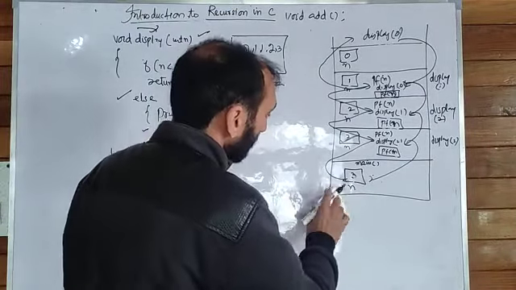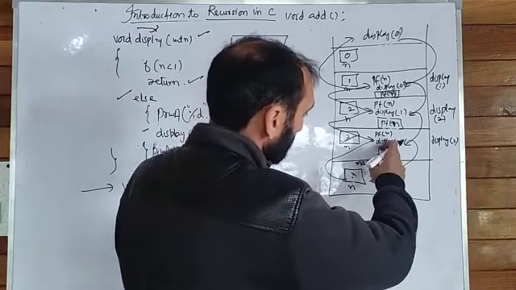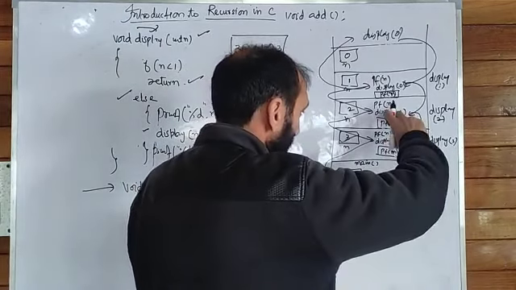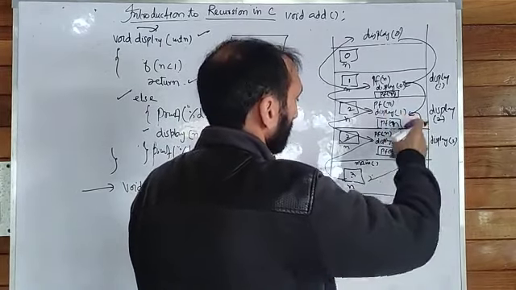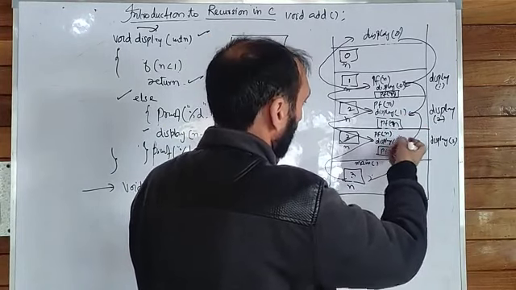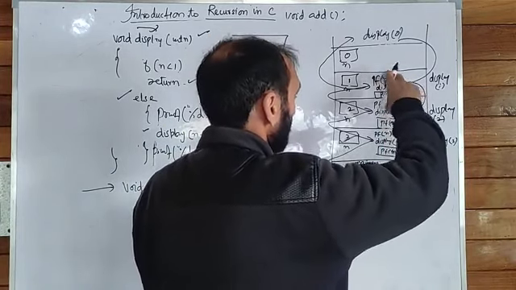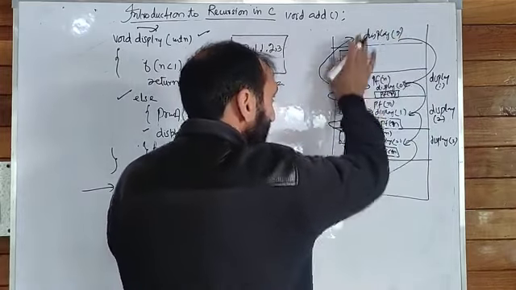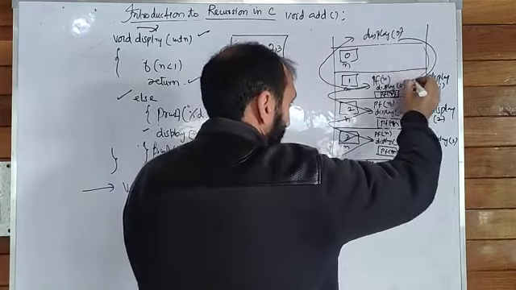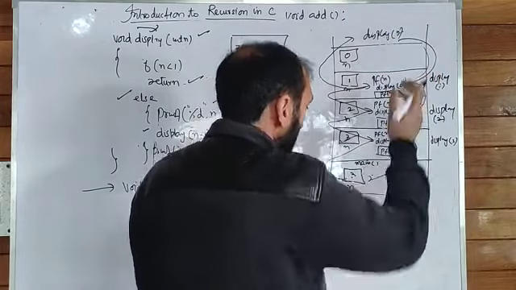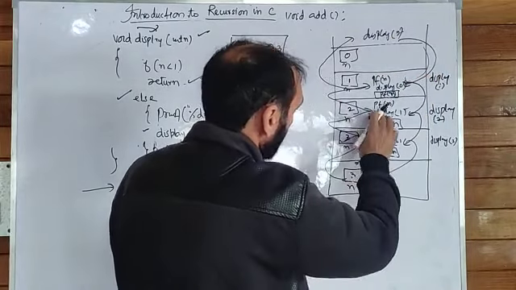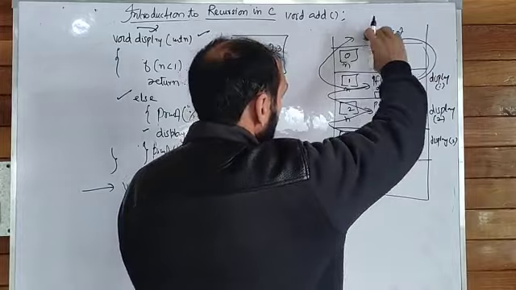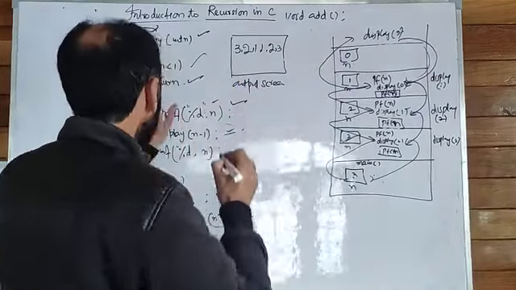So here we know that first the main function called the display 1 function, which called the display 2 function, that called the display 1 function, that called the display 0 function. And after calling these functions, the control returns back in the same sequence. When the condition is fulfilled, this is the base condition.